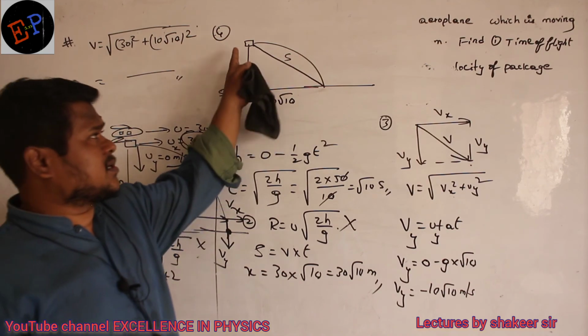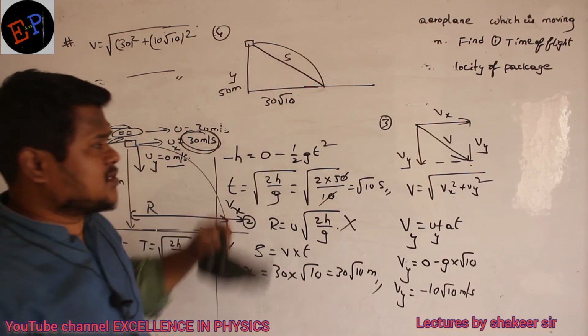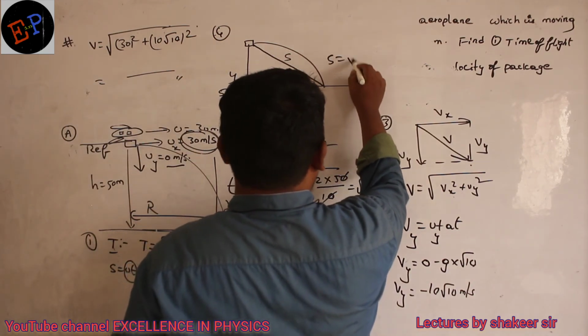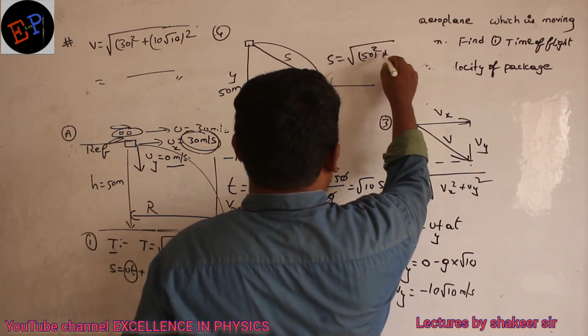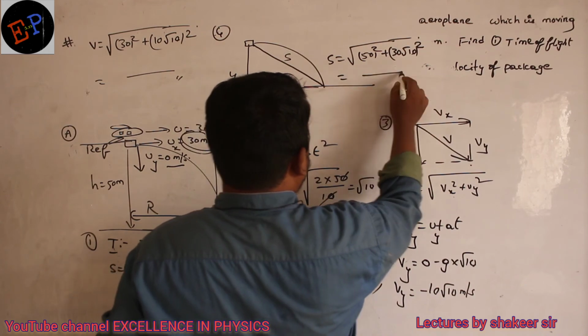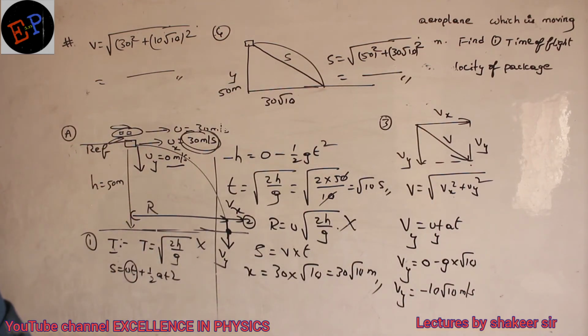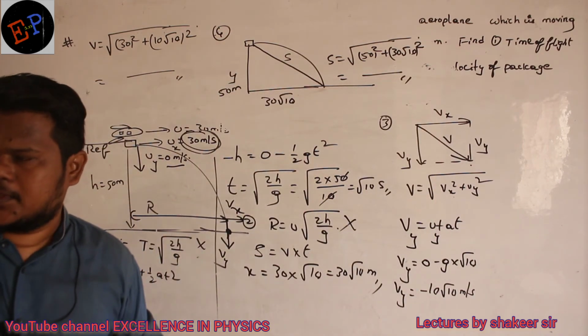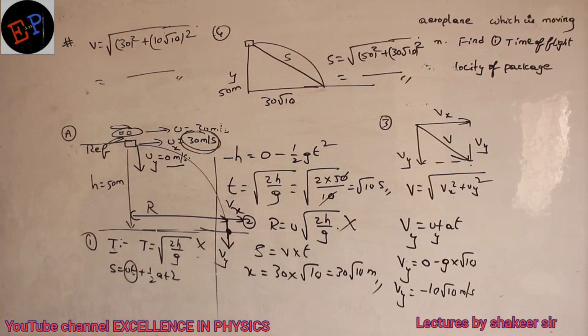Again use the Pythagoras theorem. Again this is a right angle triangle, no? So therefore what is the total displacement? S is equal to square root of 50 square plus 30 root 10 whole square. Okay, ma? So just do this calculation, I will get the displacement. Understood, no? Very, very simple question. Just logically, if you are strong enough,